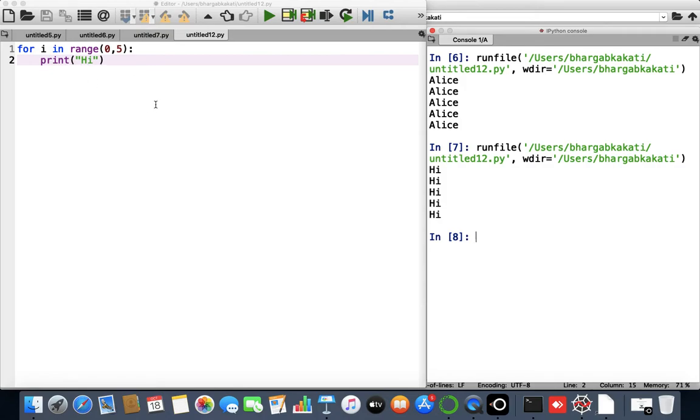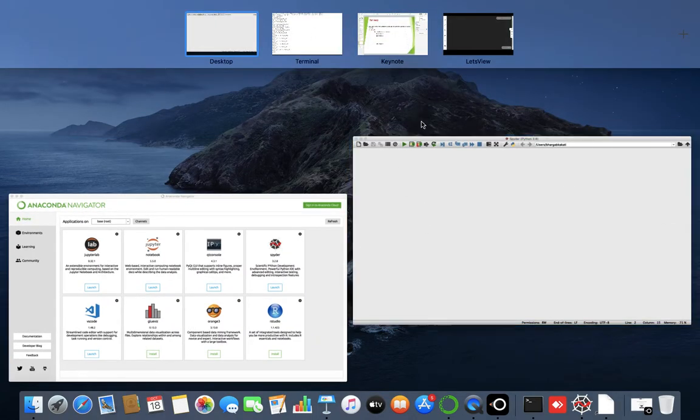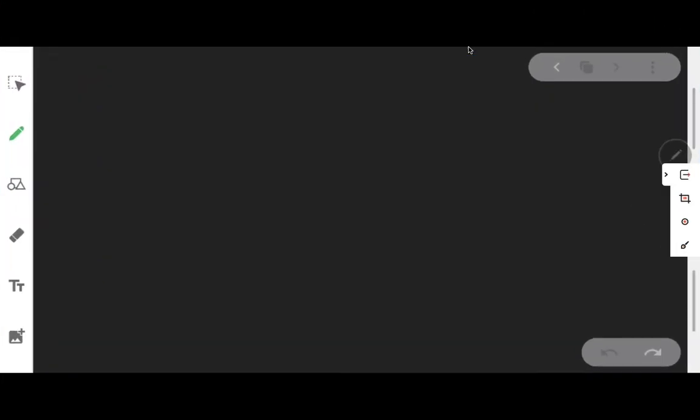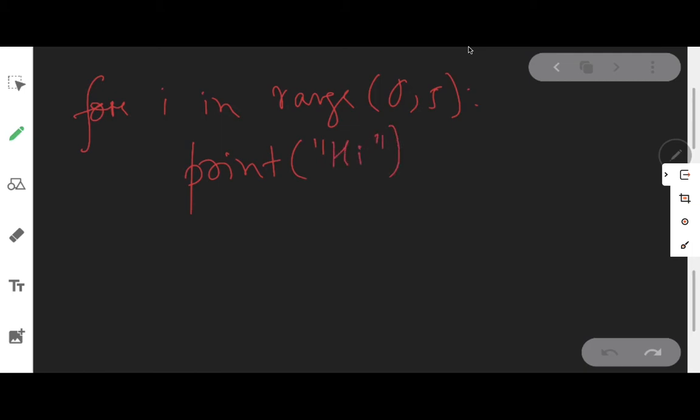Now the question is how this particular code is working. Let's try to see how this code is working with just 2 lines. For that, I'll go to my board. So my code is for i in range 0, 5, and here I have written print hi.